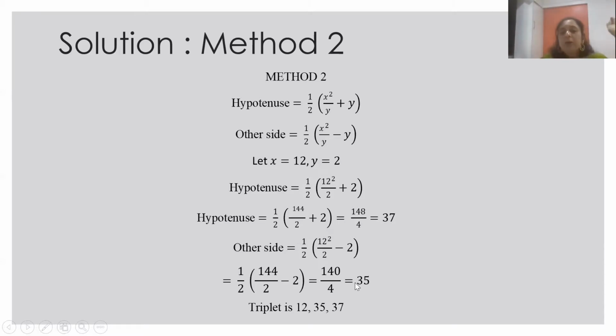But we can get more triplets also, with one side 12 and the other two sides different. So these are just two answers I have given. There can be more than two answers because this is an open-ended question. So this is a way.